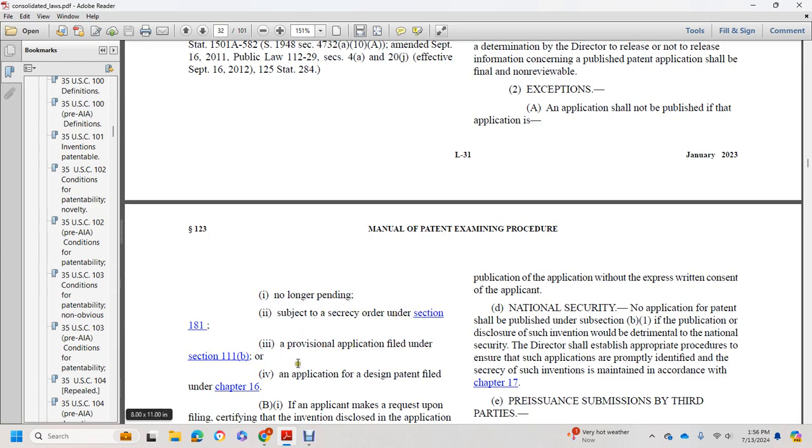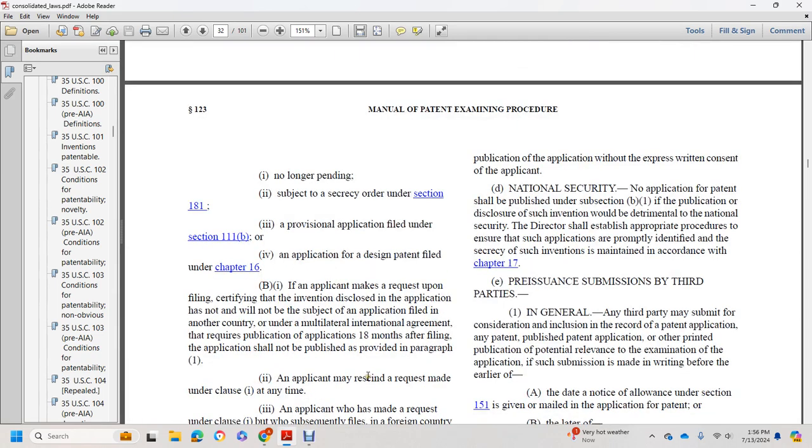A provisional application filed under section 111(b), or an application for a design patent filed under chapter 16.